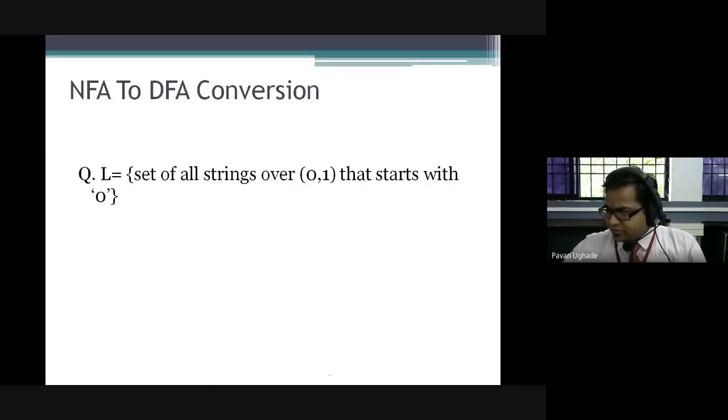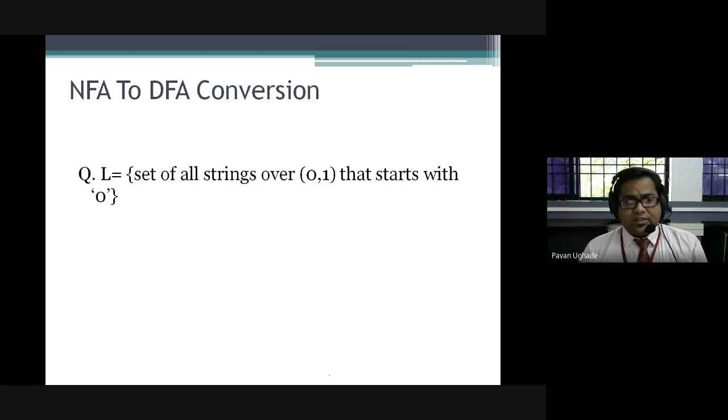There is one question of conversion of NFA to DFA. As I'm giving you the assignment, I'll solve one example of converting NFA to DFA here, so that you can follow the same method and do it. It's already 10:46. We have another 5-7 minutes. So how will we do it?